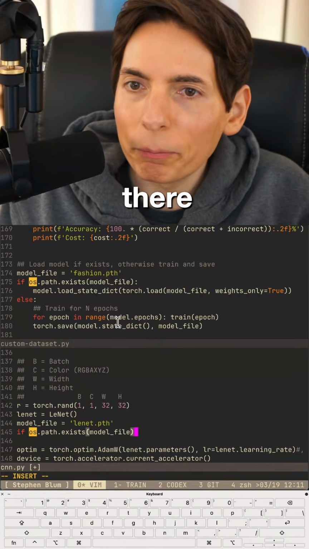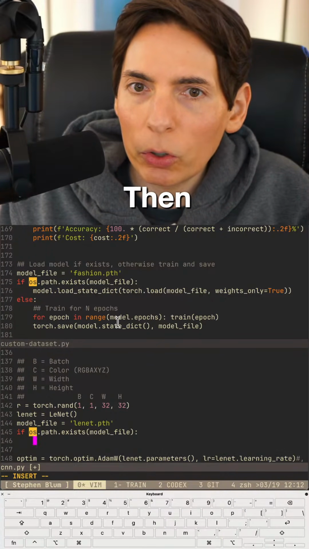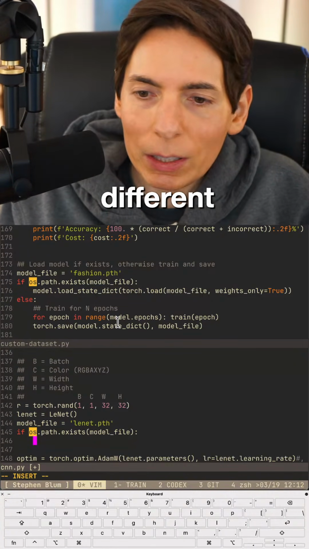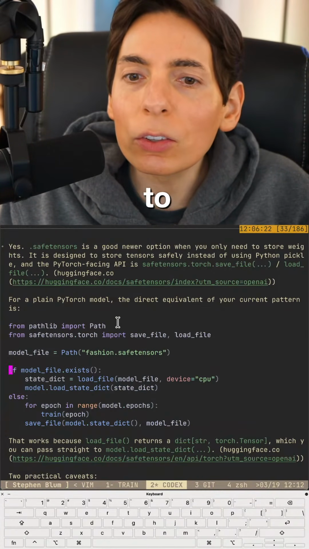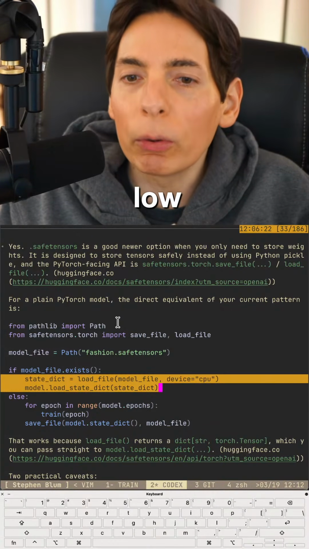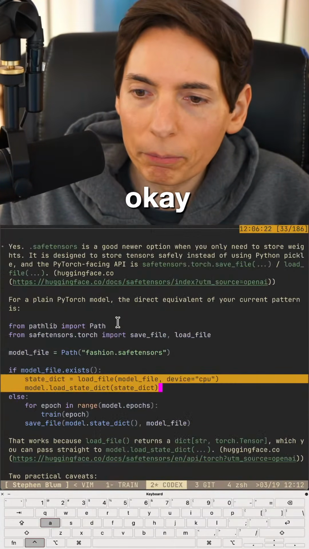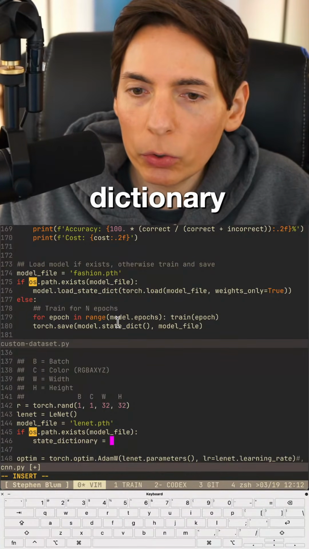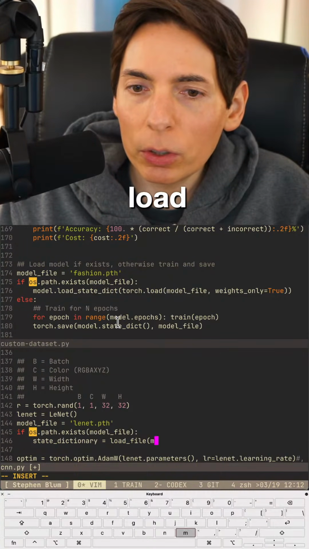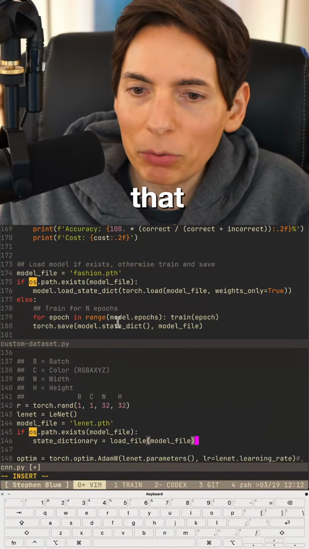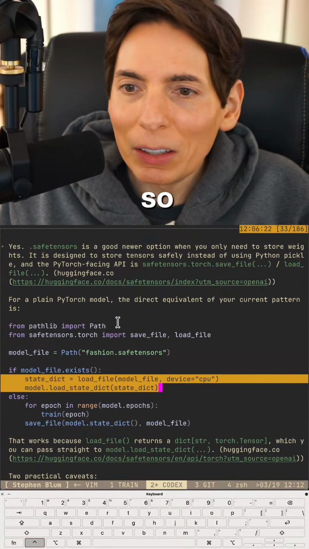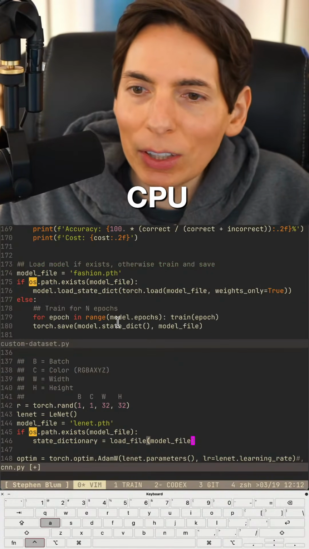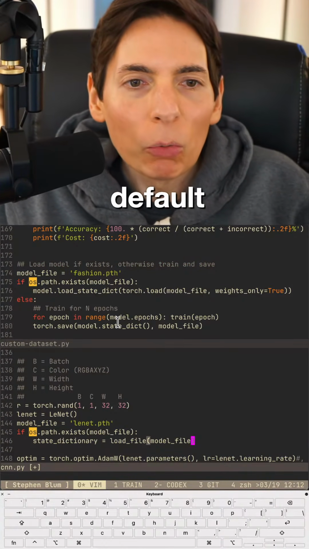Model file. There we go. Then we're going to load the model, which is going to be a little different. We're going to do it this way. So state dict and load. Okay, so we're going to load the state dictionary first. We'll go state dictionary equals load, and it's going to be the model file like that, I believe, right? We get that part right? I think so. Easy. Oh, device CPU. Do we have to say device? We're just going to leave it at default.